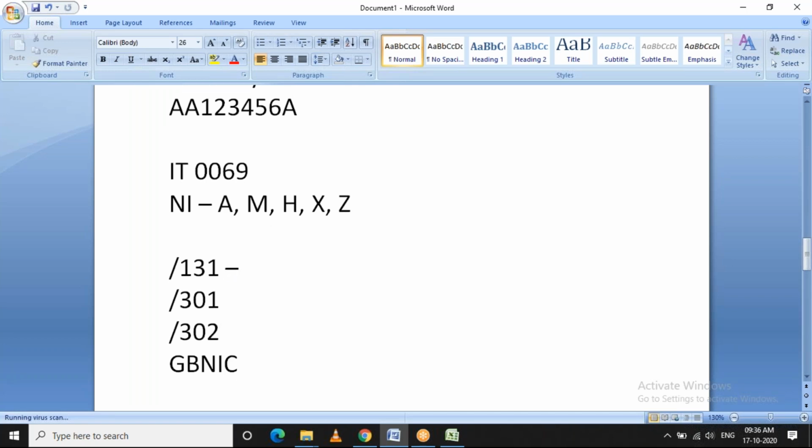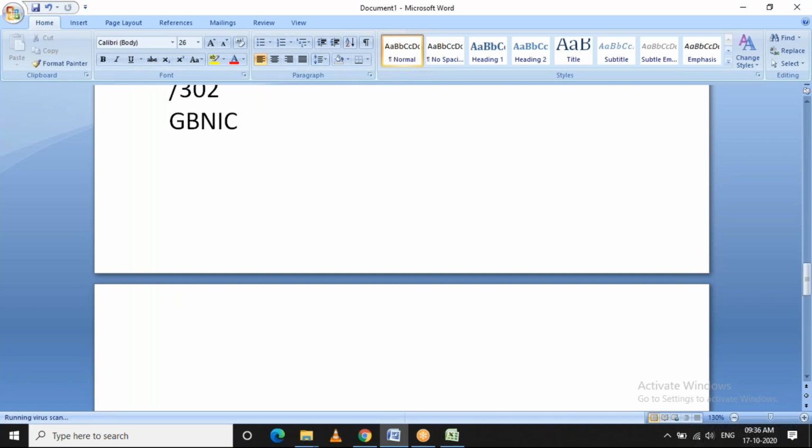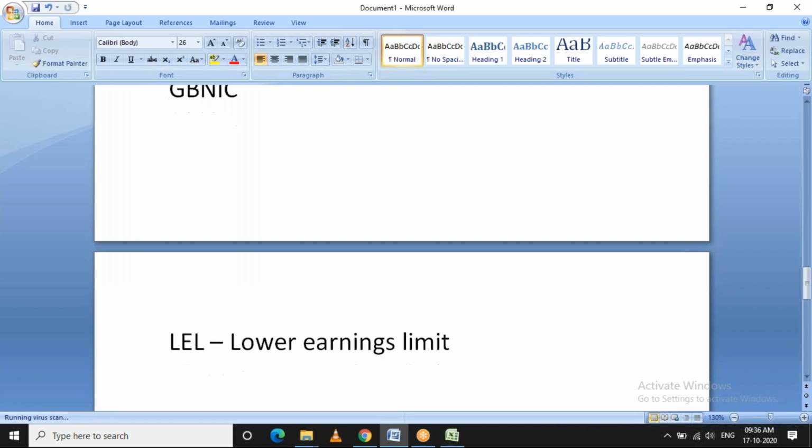So now there are various slabs like tax. You have the NI, we call it the lower earnings limit first. And the next slab will be the primary threshold.